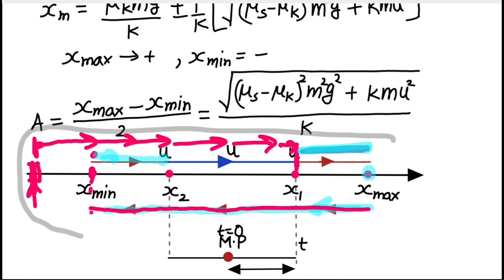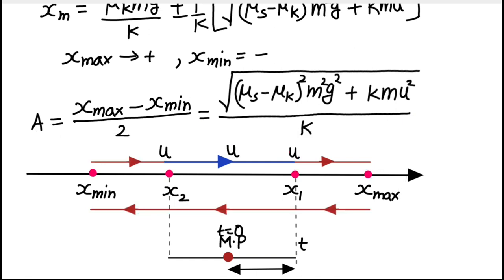So here if I just erase all of that part, I have made this diagram. The red line part is shown here to represent the simple harmonic part of the motion. So the red line part is the SHM part of the motion, right? If the motion was completely simple harmonic motion, then the problem would have been very simple to determine the value of time period, right? It would have been just 2 pi root of m by k, right?